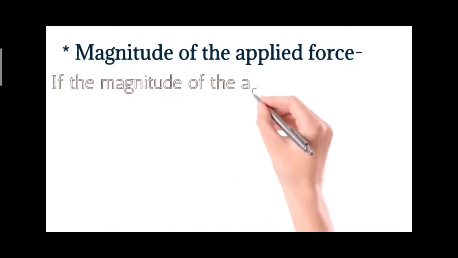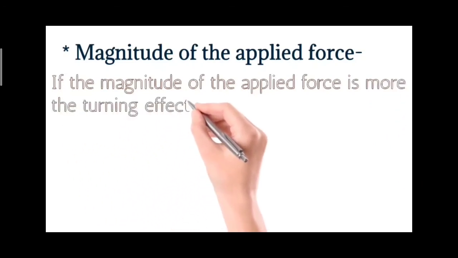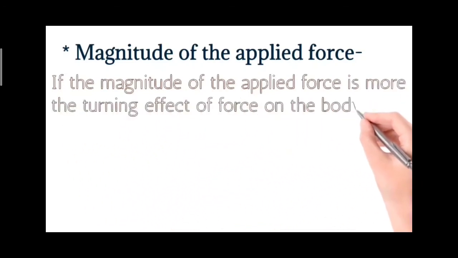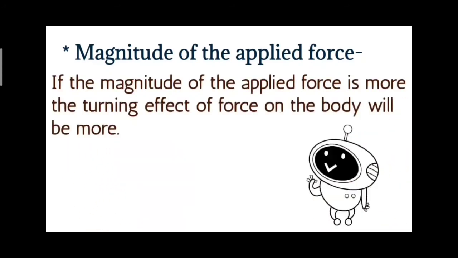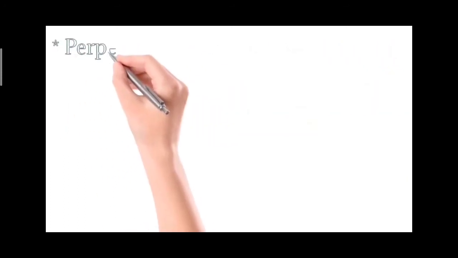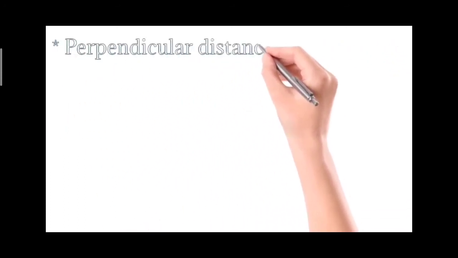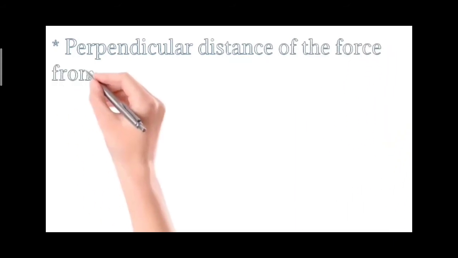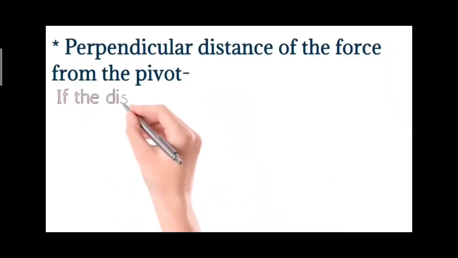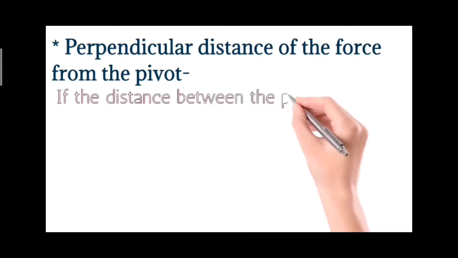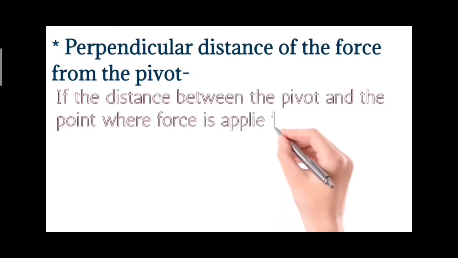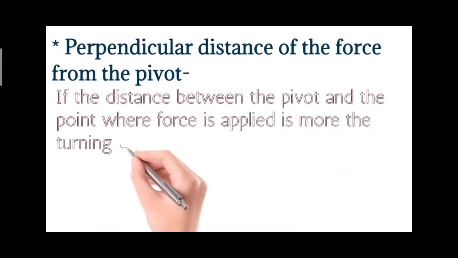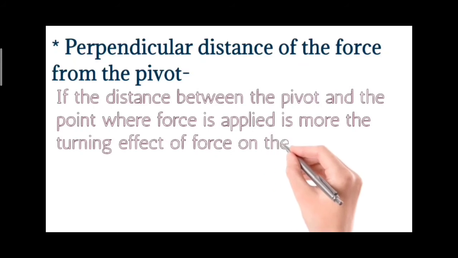If the magnitude of the applied force is more, the turning effect of force on the body will be more. Now, effect of perpendicular distance. If the distance between the pivot and the point where force is applied is more, the turning effect of force on the body will be more.